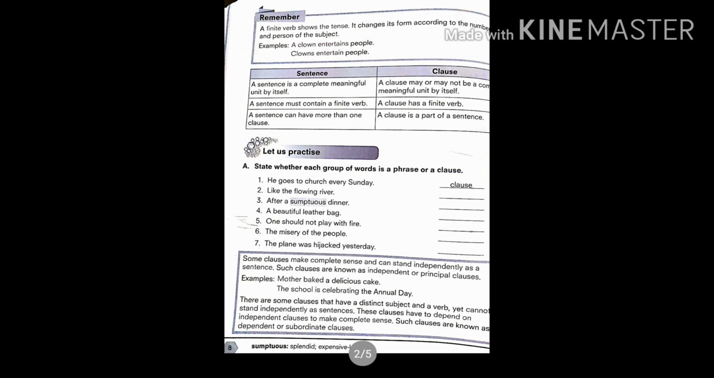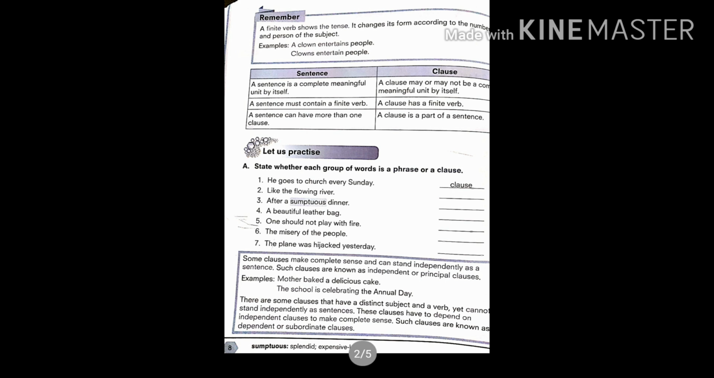And on the contrary, a clause has a finite verb. So it has it, but there is no compulsion. A sentence can have more than one clause. So in a sentence there can be more than one clause, and a clause is a part of a sentence. So these are the important differences between a sentence and a clause. Do write it in your notebook and remember it properly.